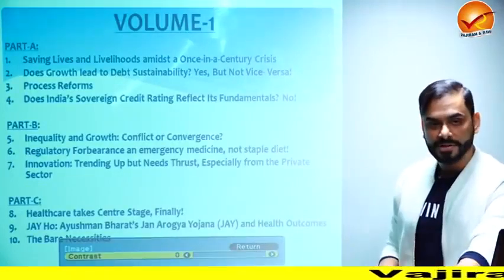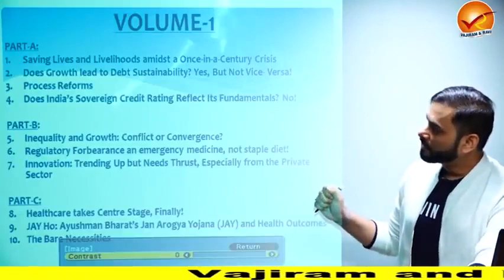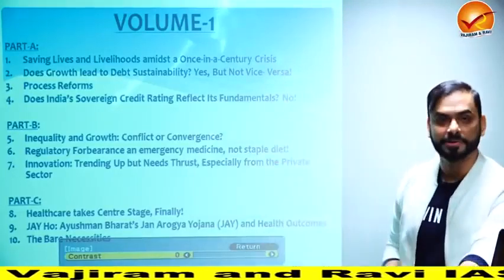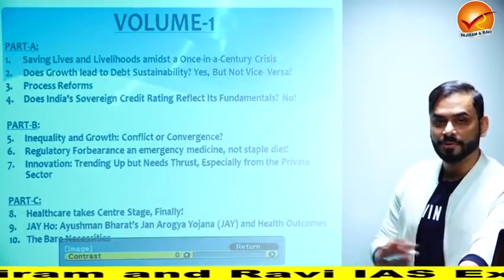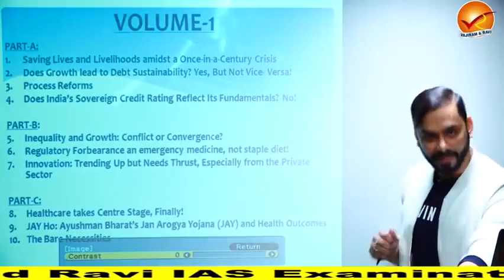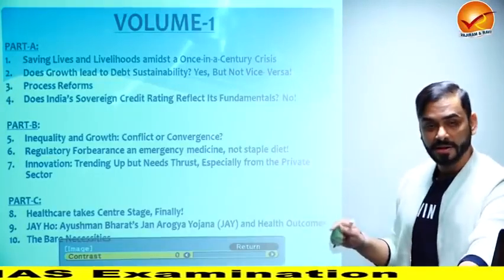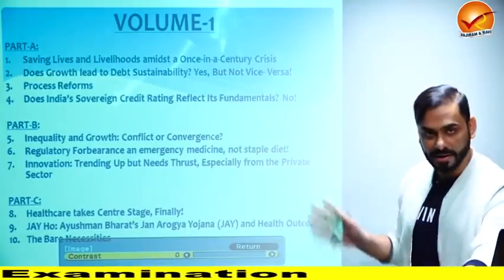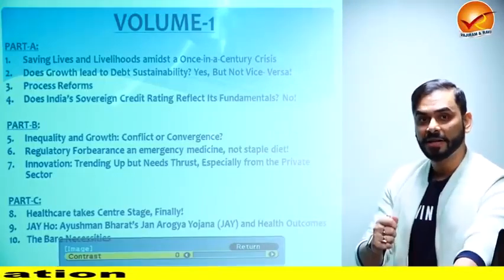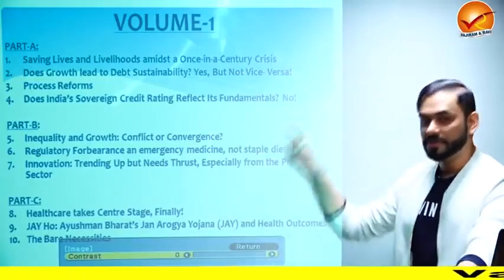Now, what I have done for you is something different. So, volume 1, I'm talking about volume 1. Volume 1 has 10 chapters. I'm not going to follow the sequence of the economic survey because the economic survey is not written for a general mass. So what I'll do is I'll convert it into a document which you can easily understand as well as apply in answering questions in the exam. And to be able to do that, I have reshuffled the chapters a bit.